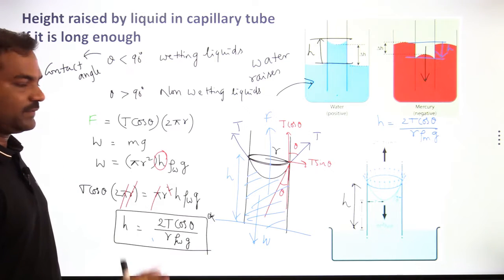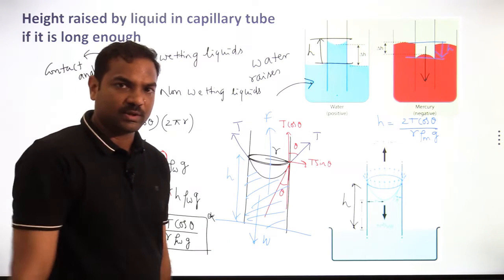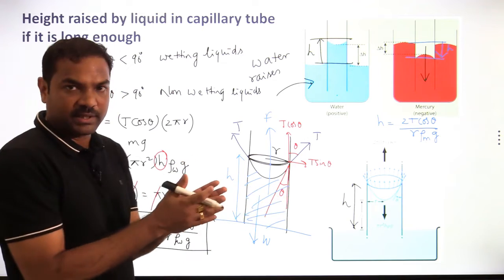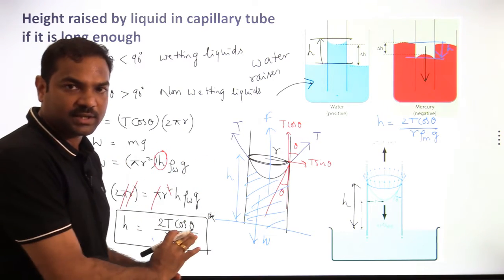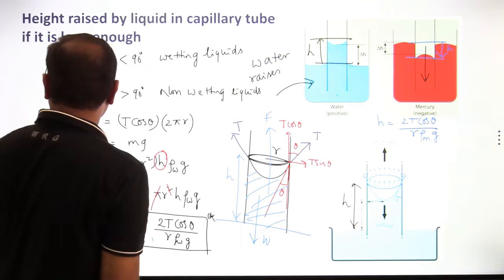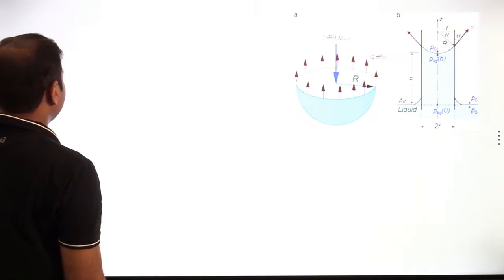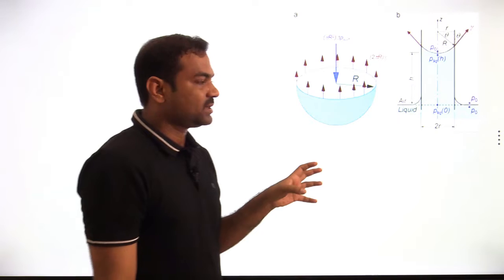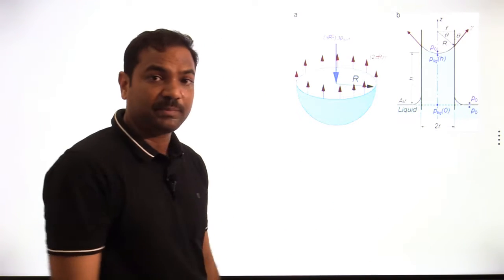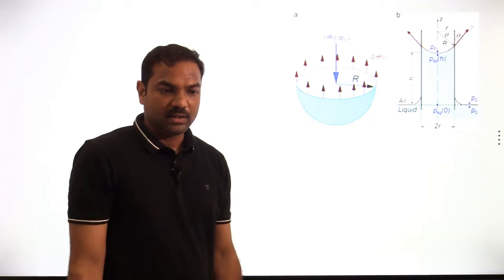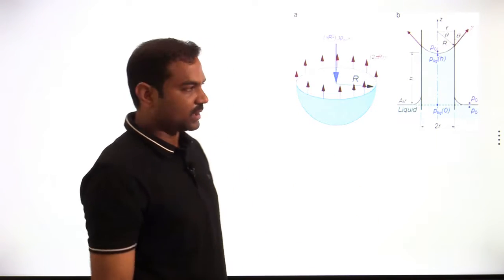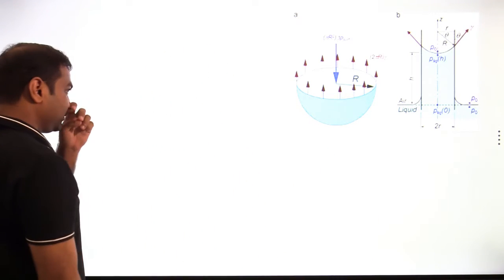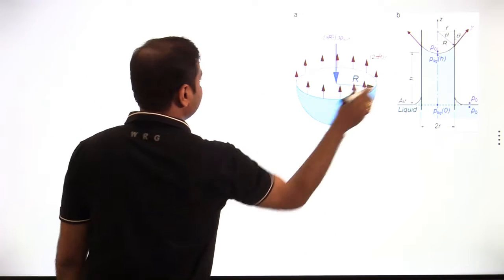So this phenomenon we know. This is a known phenomenon only, so I am not going to do anything new in this. I just derived the height raised by the liquid in the capillary tube. And the same thing can be derived in another way also, which is using the excess pressure concept. See, this video is purely for the people who have already completed surface tension. So how to go for the excess pressure concept is something like this.